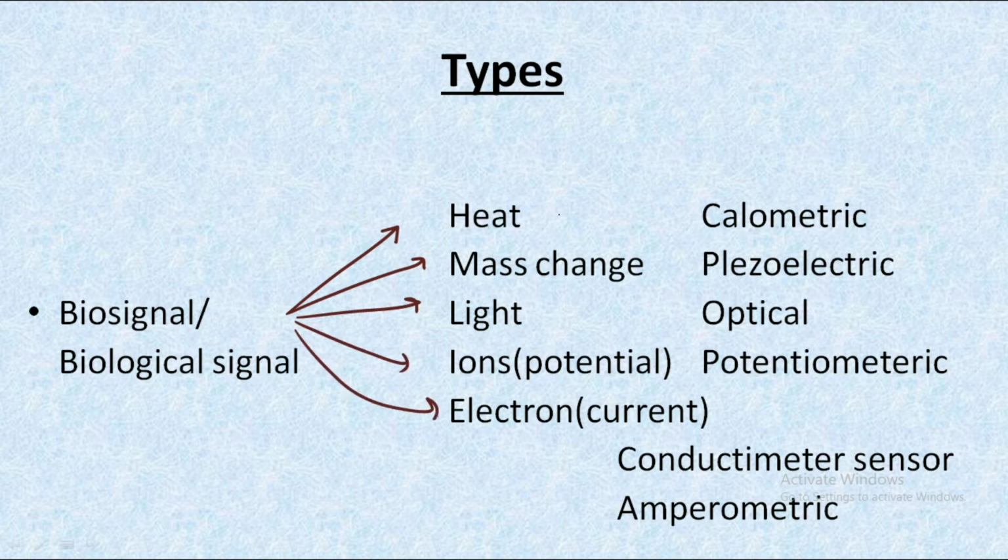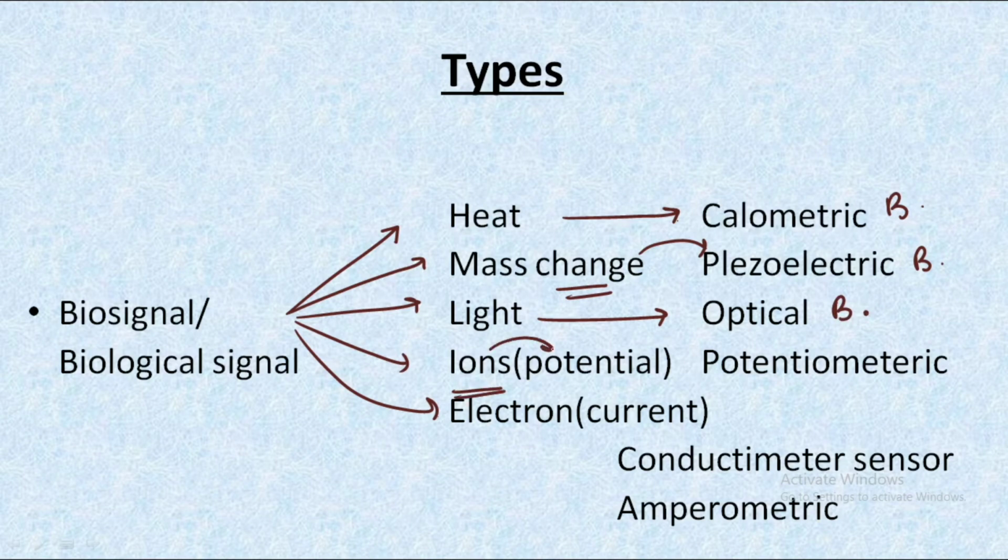So if heat is produced as a biosignal, we would be using a calorimetric biosensor. The second one is for the mass change, we would be using piezoelectric biosensors. The third one is light, so in that case we would be using optical biosensors. Fourth one is the ion potential, so in that case we would be using potentiometric biosensors.